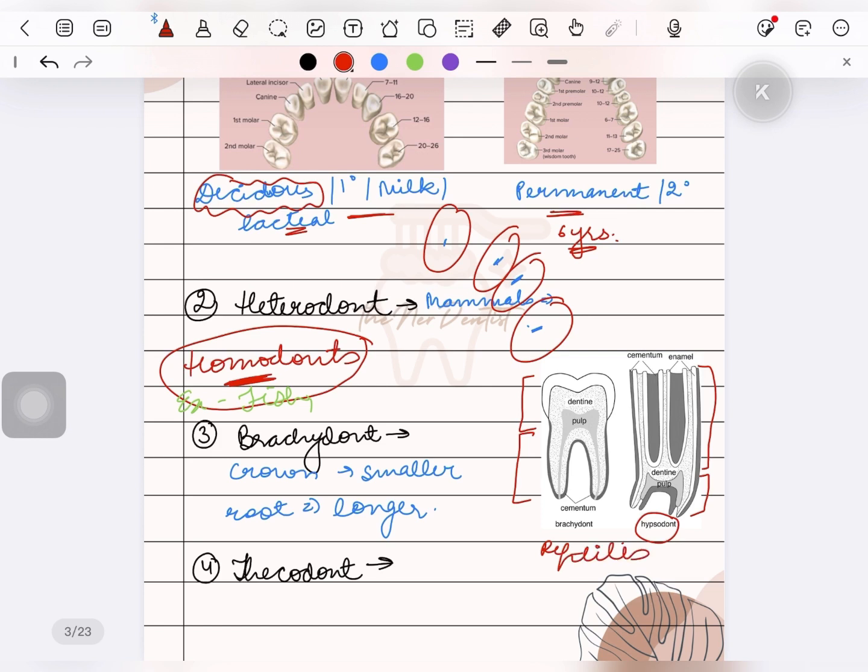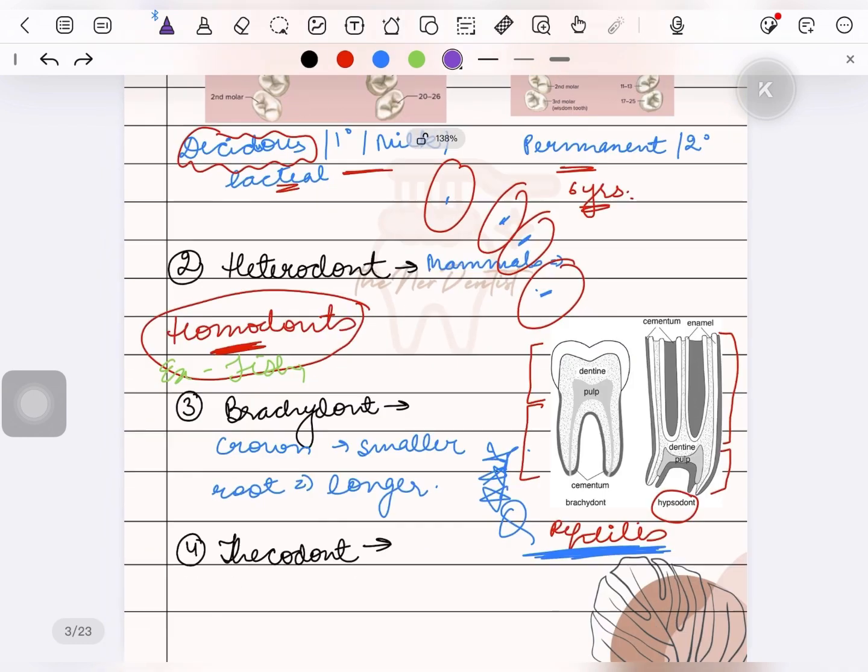An example for hypsodont is reptiles. This is an important question for NEET MDS: what are hypsodonts? So mark this as an important question. The hypsodonts have larger crowns and smaller roots.